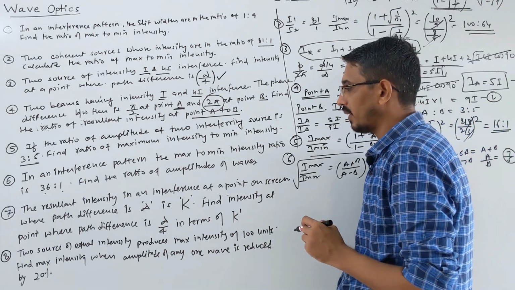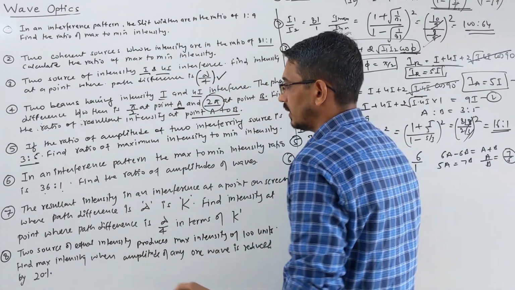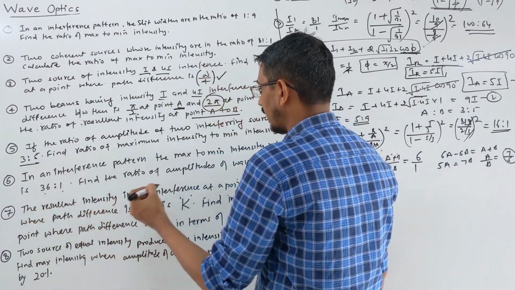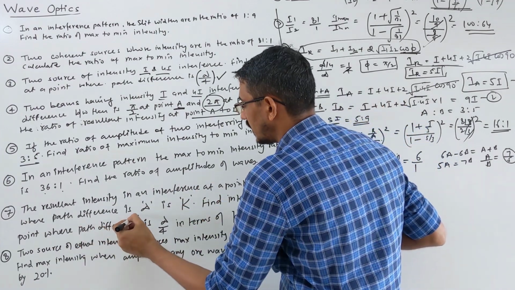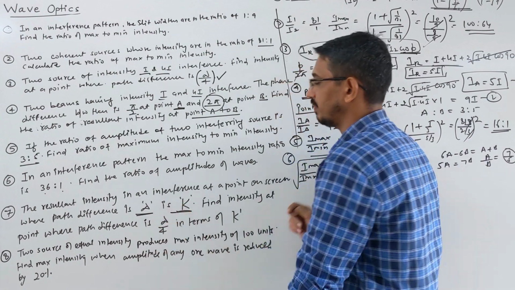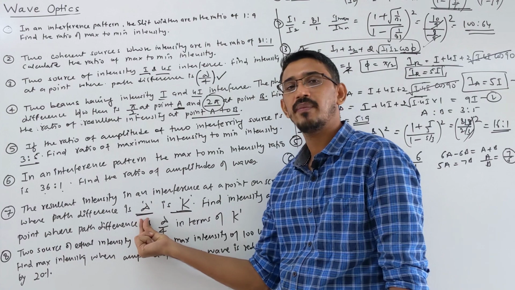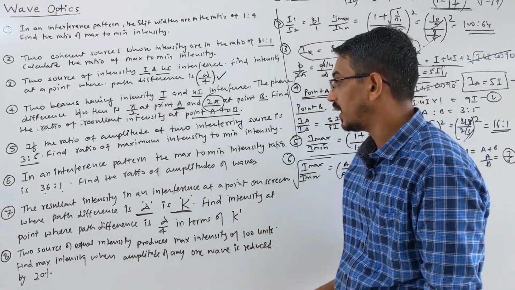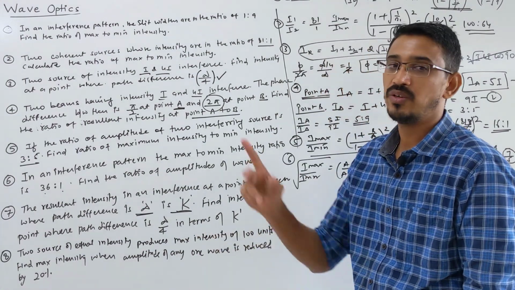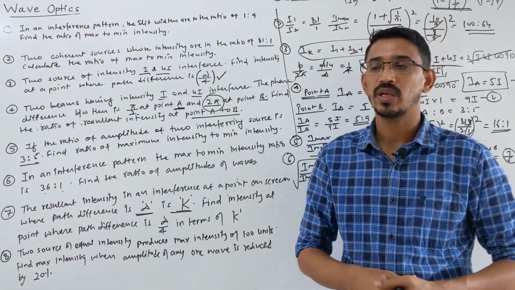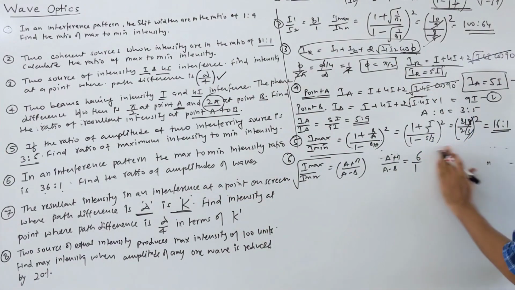Okay, let's move on. Question number 7. It says that the resultant intensity in an interference pattern at a point on the screen where the path difference is lambda is K. Find the intensity at a point where the path difference is lambda by 4 in terms of K. Again two points are given, they are talking about intensity, and the path difference is given. So we have to find the phase difference, you know.